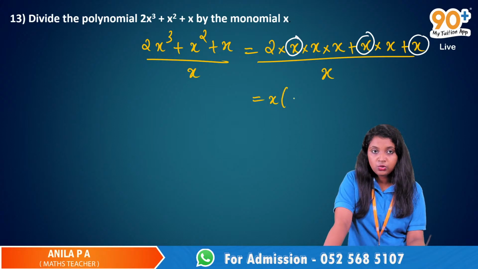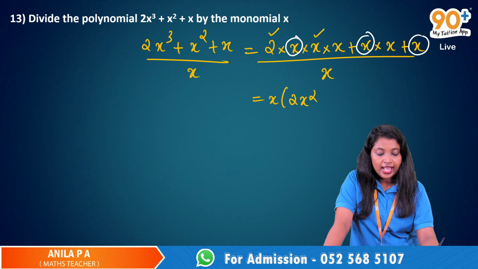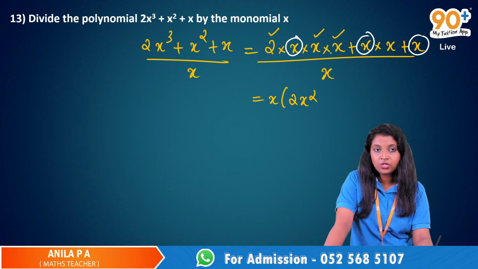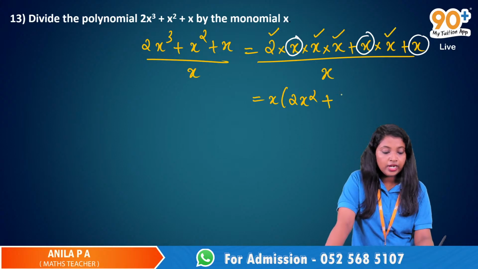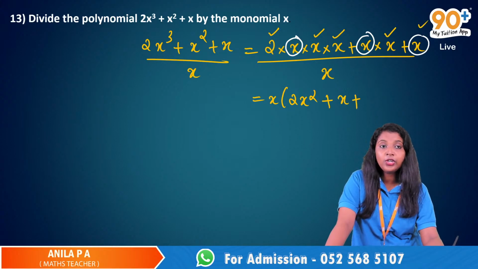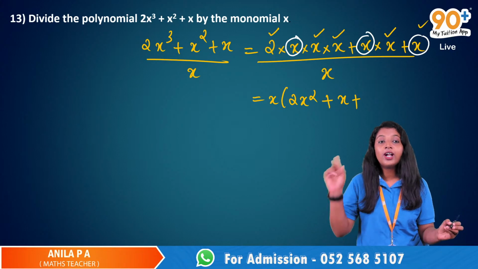So x into 2x squared. After taking this x, we have 2, then x, then one more x. It is x squared and this is 2. So 2x squared. In the second term, we have 1x. And in the third term, we don't have anything, which means 1 is there.